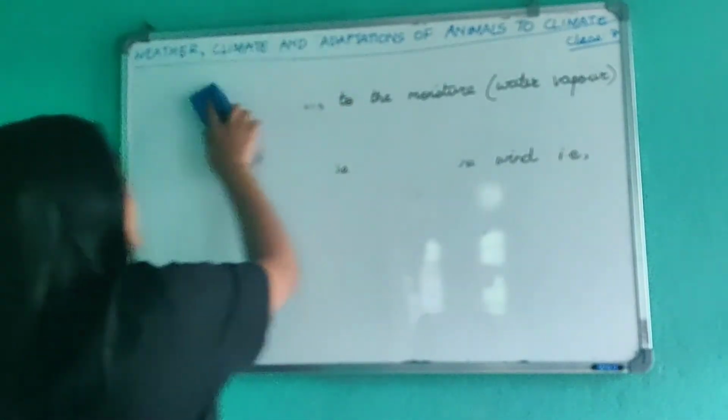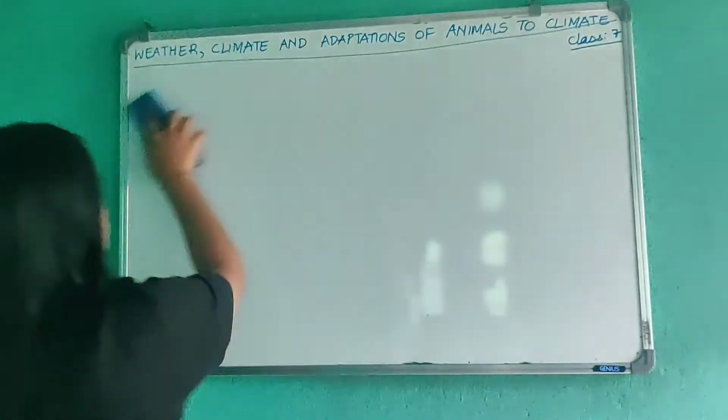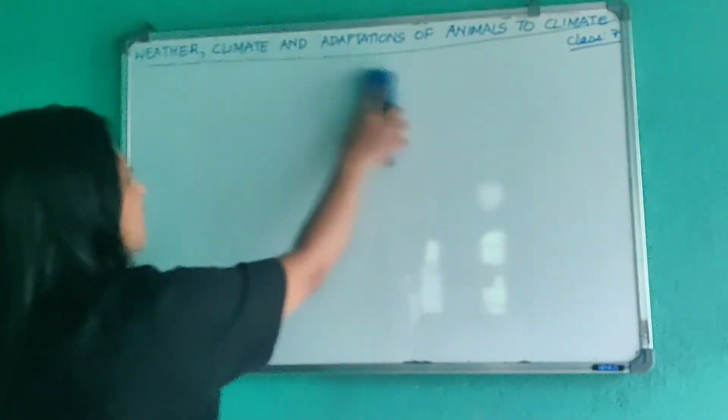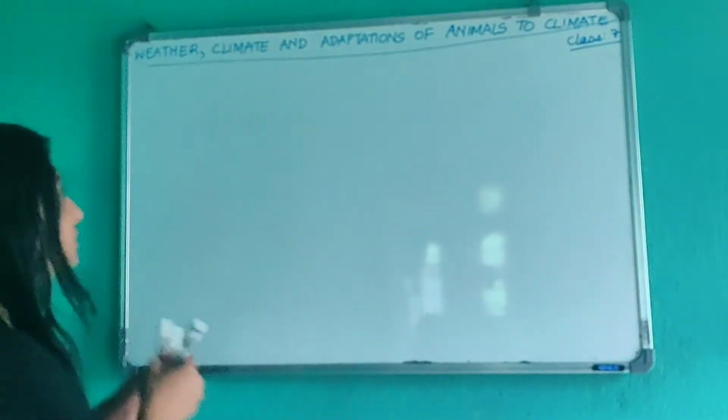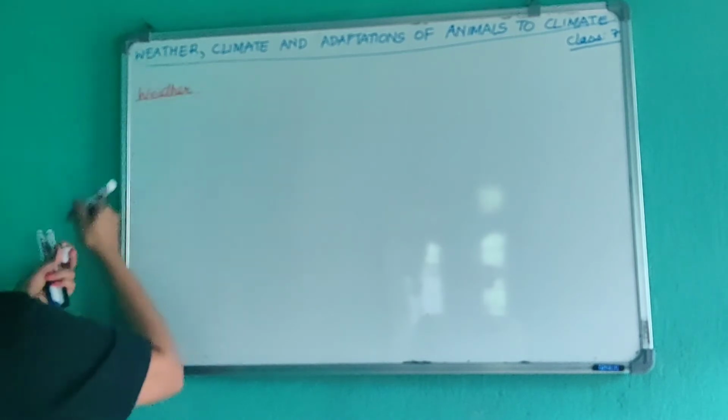So let us understand weather. So let us first define weather. From the definition we'll understand what is weather. Okay, weather भनेको के रहेछ, त्यसको definition के रहेछ?